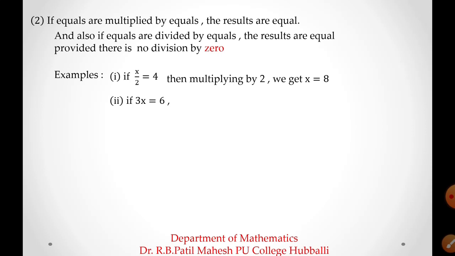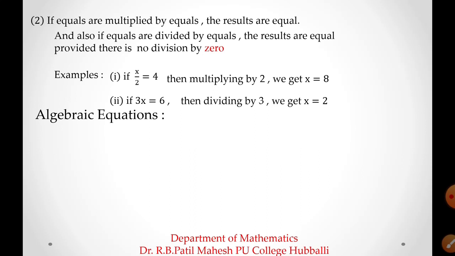If 3x equal to 6, then dividing by 3 on both sides. See students, the same number 3 I am dividing on both sides. It means that you can divide the same non-zero number on both sides to get the value of x. That is the solution of the equation.